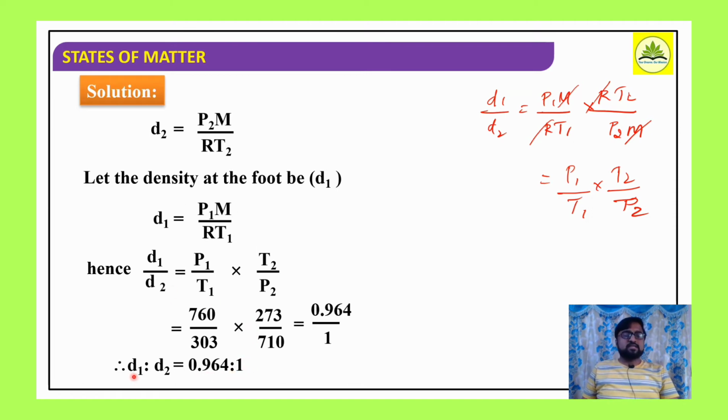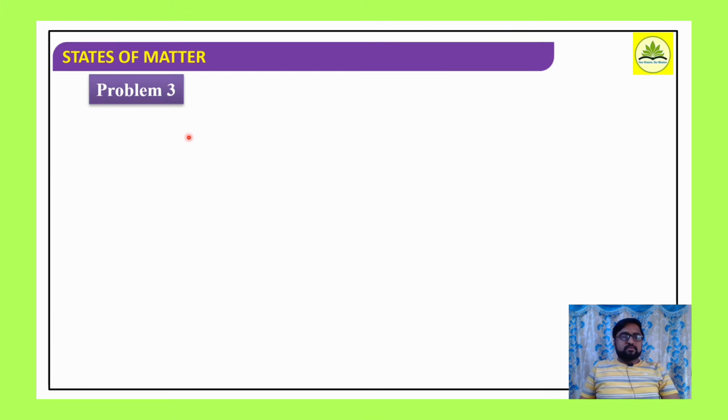Here, if you take the proportions, D1 to D2 is 0.964 to 1. It means the density of the gas at ground level is 0.964, and at the top of the mountain it is 1. Okay, well, go to the next problem.